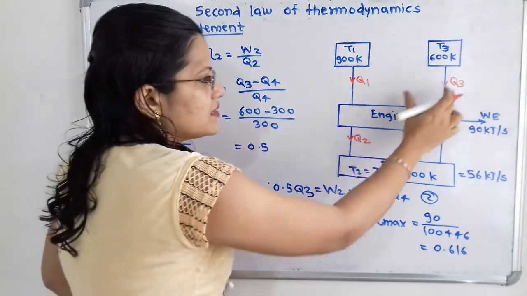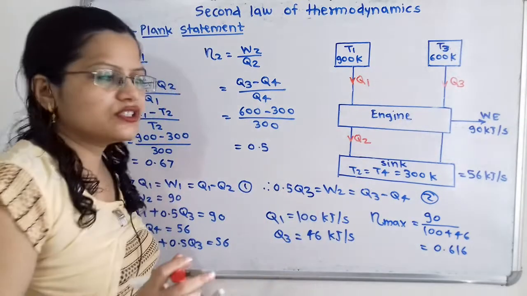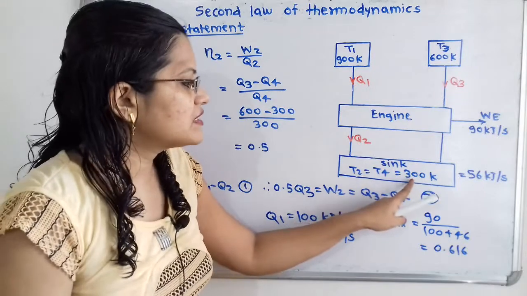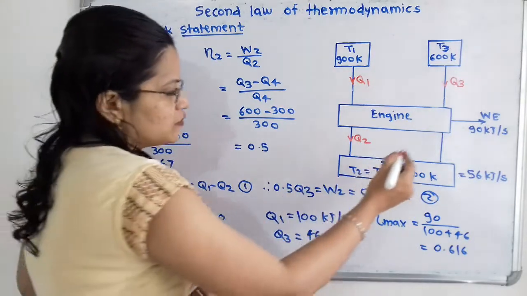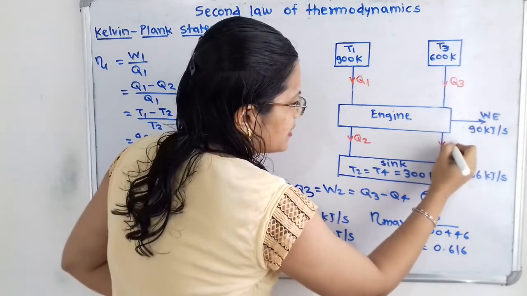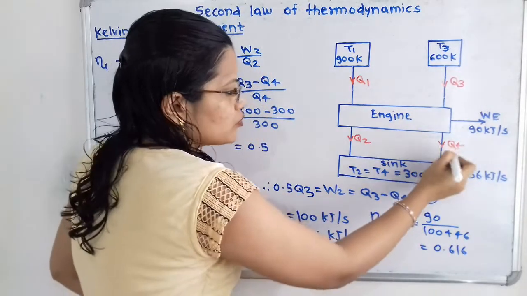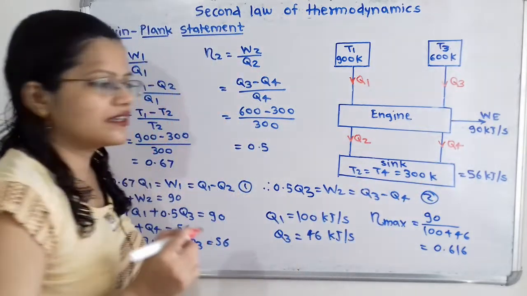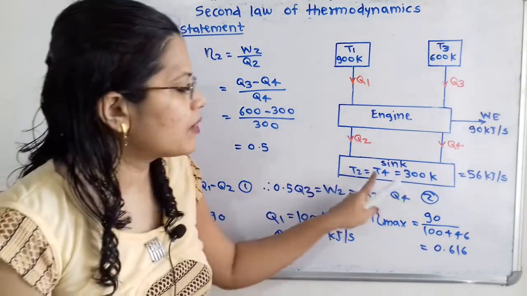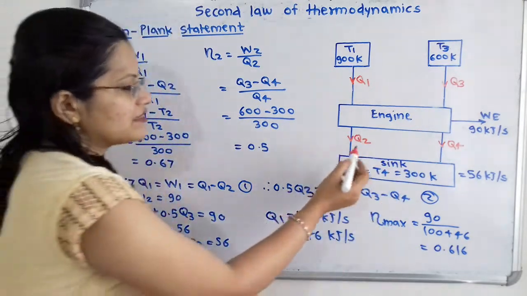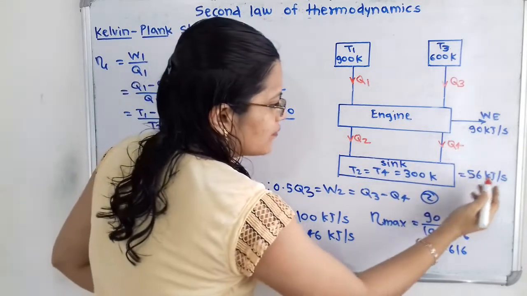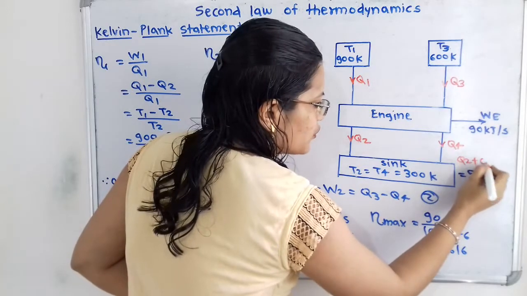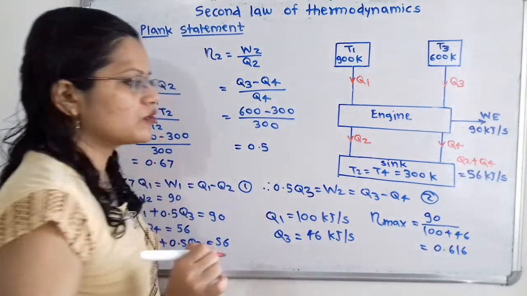Then again some amount of heat is used by the engine for work, and the remaining amount of heat is rejected to the sink, which is at temperature 300 Kelvin. The amount of heat rejected, we will say, is Q4. So this Q4 is rejected to the sink at a temperature T4, that is 300 Kelvin. And what is the total amount of heat rejected? That means Q2 plus Q4 is equal to 56 kJ per second. So I will write here Q2 plus Q4 equals 56 kJ per second.